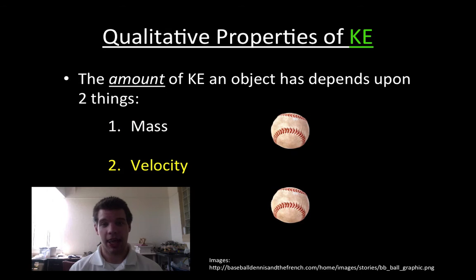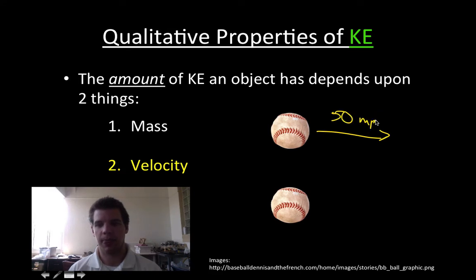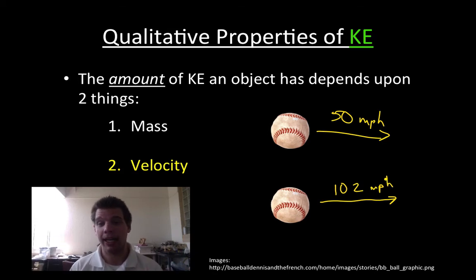The other thing that KE depends upon is the velocity of the object. So I have two baseballs with the exact same mass, but let's say I throw this baseball at a speed of 50 miles per hour, and I have an MLB pitcher who throws one that's 102 miles per hour. Again, if I have to pick between these two to get hit by, I'm going to go with the 50 mile per hour ball because it's carrying a lot less energy. It's going to hurt me quite a bit less. So we see that the kinetic energy of the ball also depends on how fast the object is going in general.